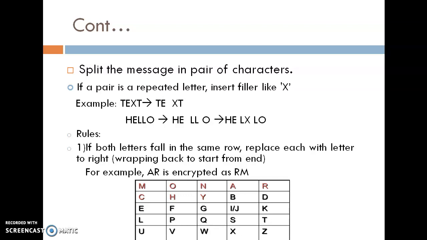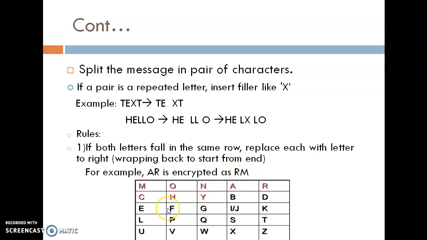Now which are the rules? If both characters of the pair are in the same row, then each letter is replaced with the letter to the right of it. For example, AR. That is encrypted: A is encrypted by R and R is encrypted by M. Okay. So finally AR is encrypted by RM.